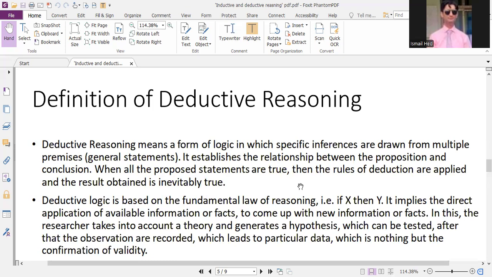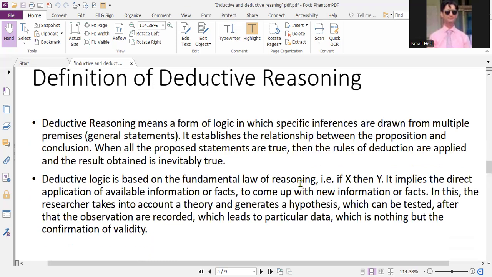So it establishes the relationship between the propositions and conclusion, where all the proposed statements are true, and then the rules of deduction are applied in order to obtain the results which could inevitably be true as well. So, deductive reasoning is based on the fundamental law of reasoning. If X, then Y, it implies the direct application of available information or facts to come up with the new